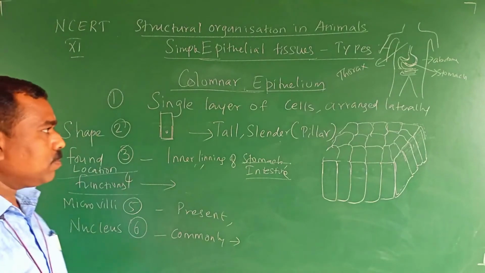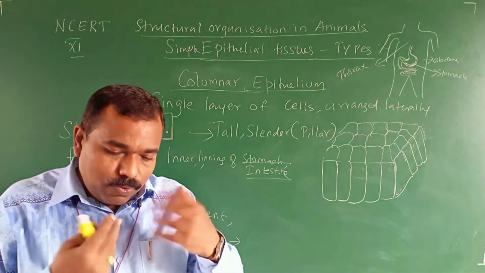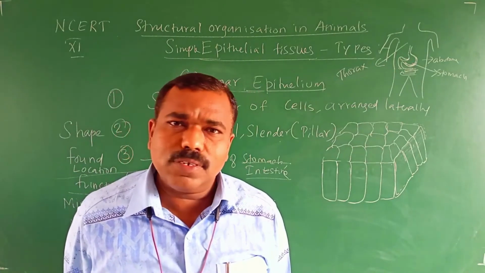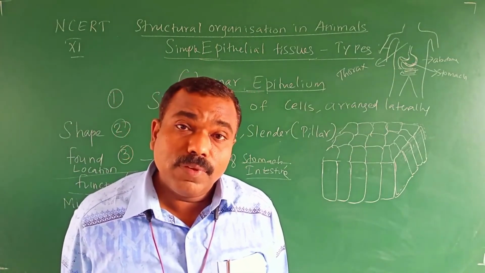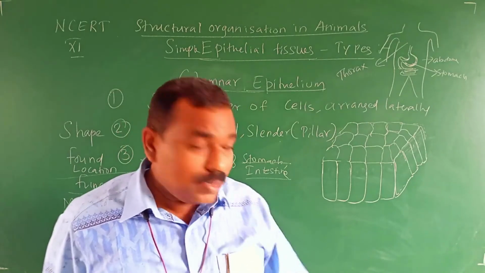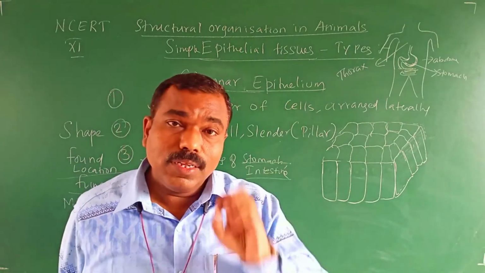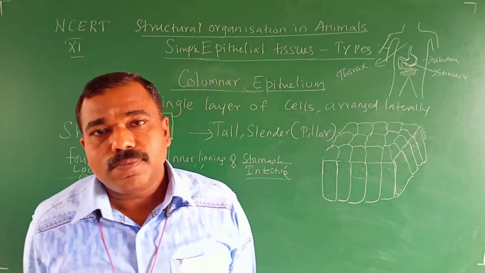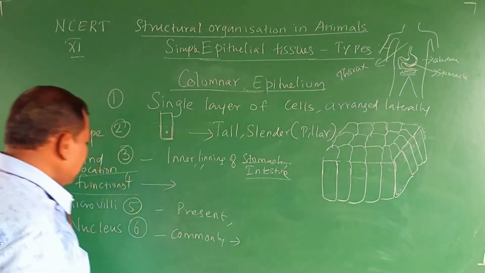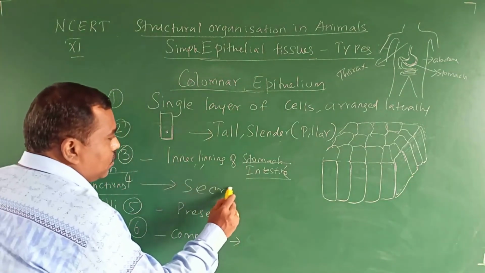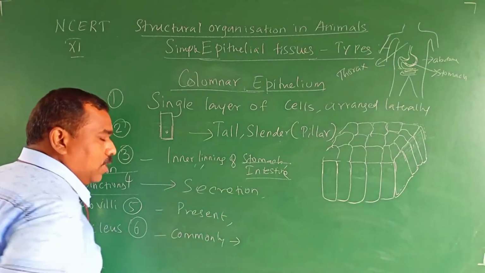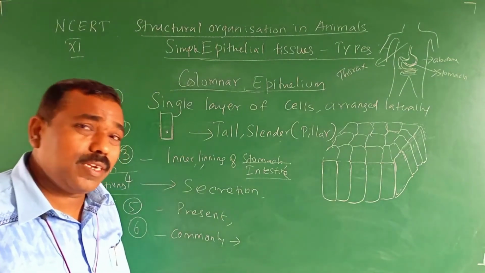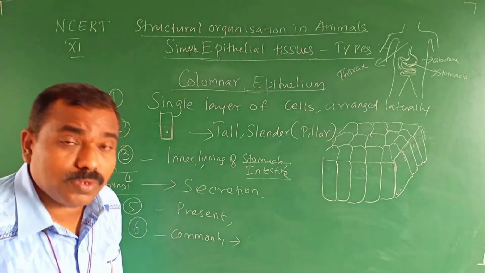What is the function? Inside the stomach, the food stays sometimes. Why? They have to digest. Inside the stomach, some gland cells are there. That is columnar cell. It has to secrete something. Do you know what? Hydrochloric acid. So the function is secretory function. In the intestine also, some columnar epithelium secretes the digestive juice.